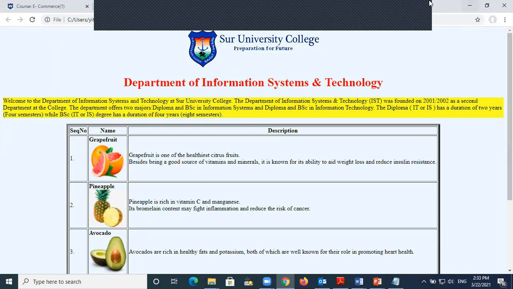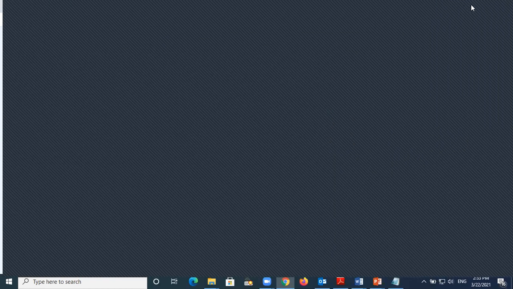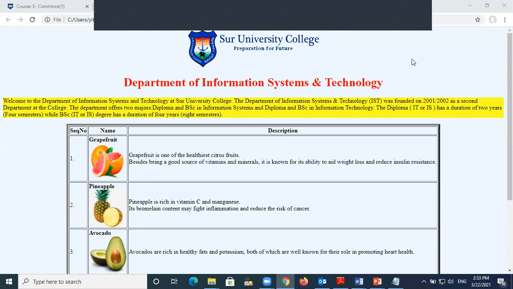Yes, students, this is the project we will do. You have to submit the project for the e-commerce website. How much? 10 marks. For the e-commerce, you have a practical lab. It's supposed to be a lab test, but I don't want to give you the lab test because not all the students have a computer. So I gave it to you as a project.